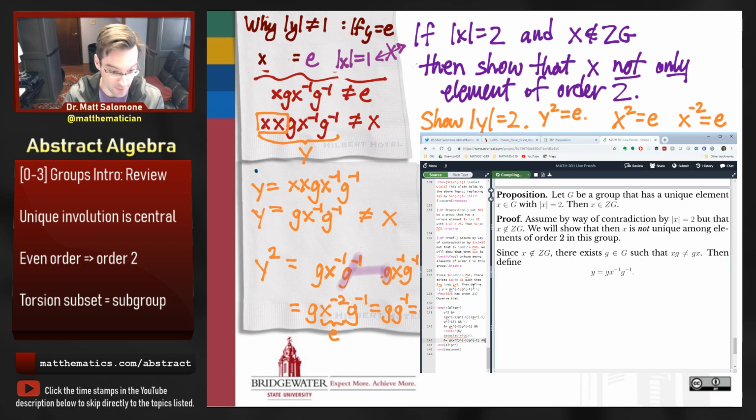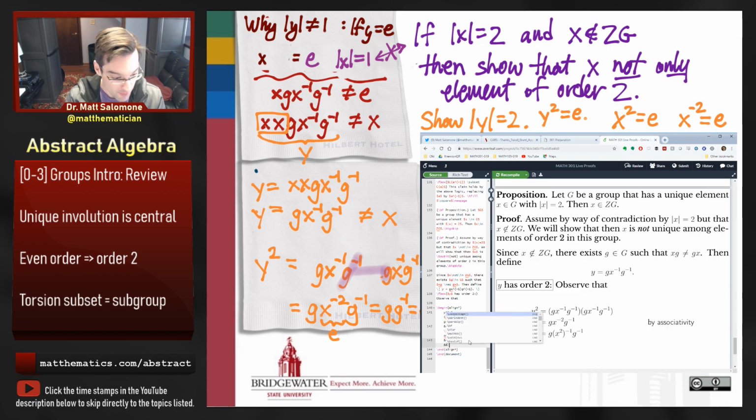So I only actually add that line in here just to increase the clarity. So to show you what I'm doing here: we had x to the minus 2, which we argued up here was equal to the identity. Let's add in one step just to make it clear to the reader why that's the case. X to the minus 2 is the inverse of x squared by definition of exponents. But then, by our assumption that x has order 2, this is equal to g times e inverse g inverse. And then when I simplify that out, that's just equal to the identity. And the byline there is by assumption that the order of x is equal to 2.